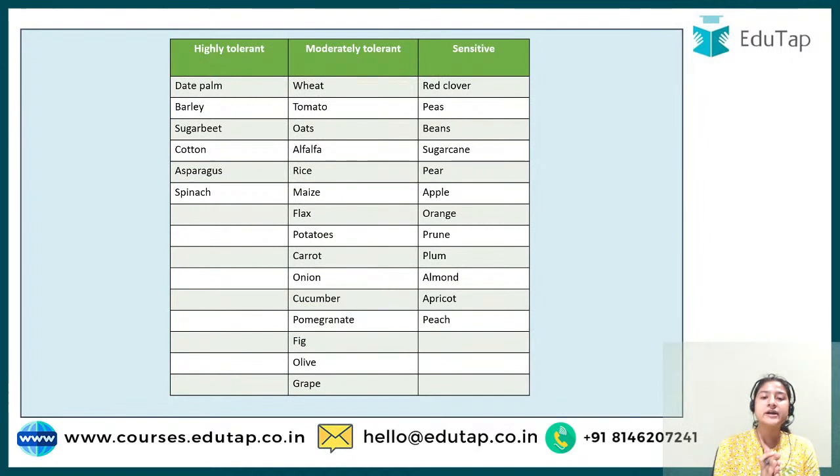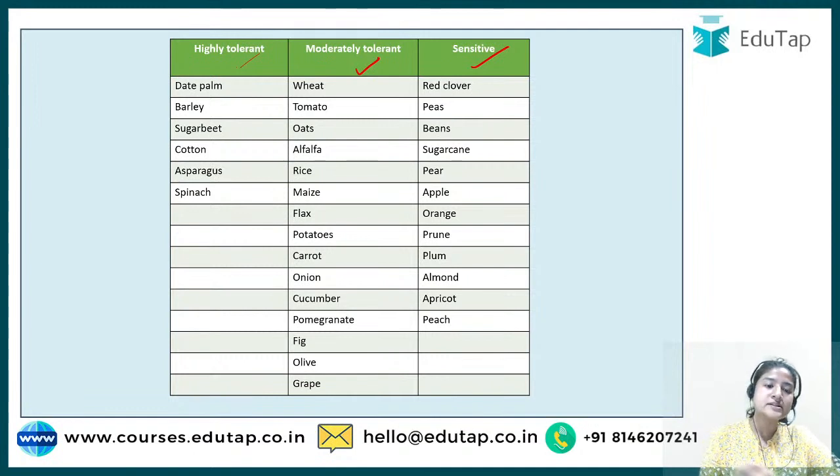Now here is the particular table. I have purposely made it because one of these was asked in one of your previous questions, right? That is why I've given the whole table, so that you don't just go for highly tolerant. You should know about the sensitive crops also, and the moderately tolerant also. What are moderately tolerant? It means if the salts are present in lesser quantity, they can survive.